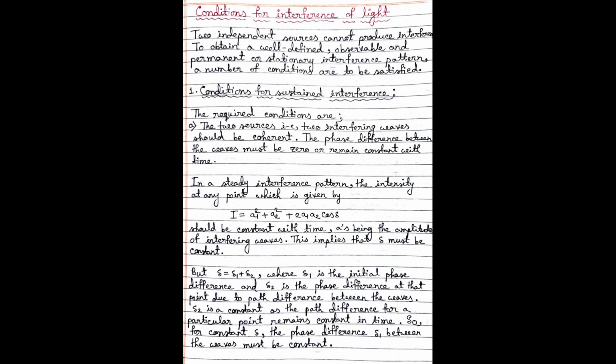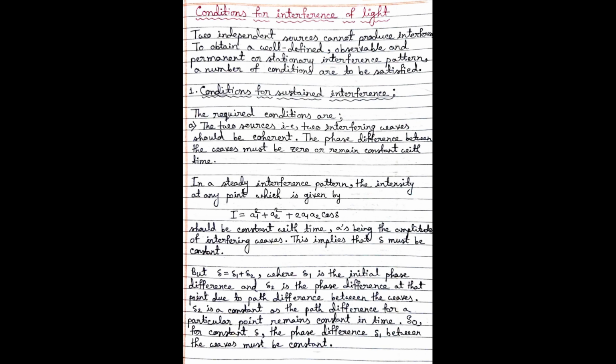Thus, for sustained interference, we need two coherent interfering waves. Now, in a steady interference pattern, the intensity at any point is I equal to a1 square plus a2 square plus 2 a1 a2 cos delta. This expression I will derive after a few minutes, where a1 and a2 are the amplitudes of the two interfering waves and delta is their phase difference.